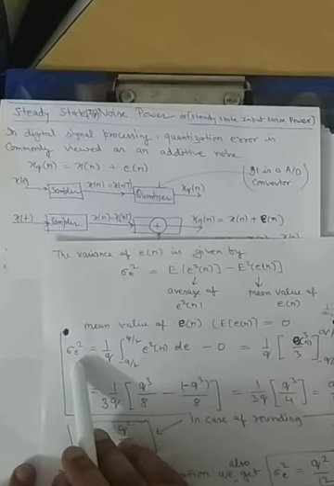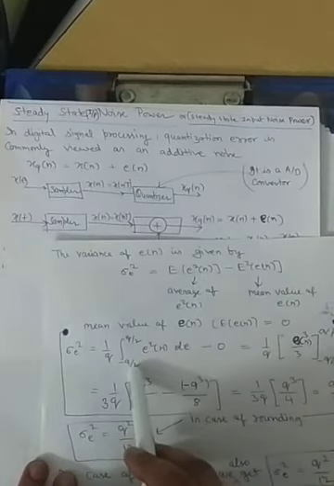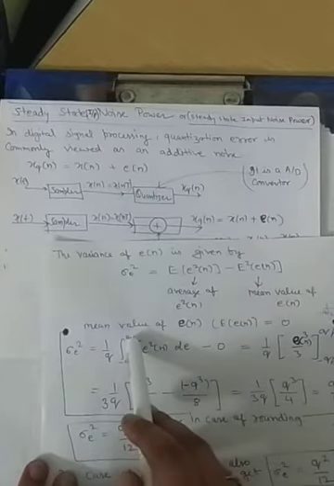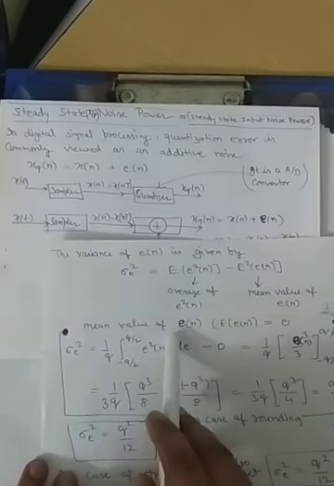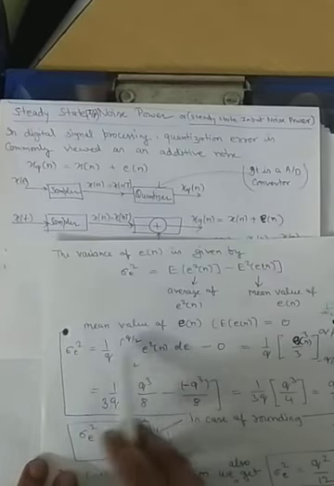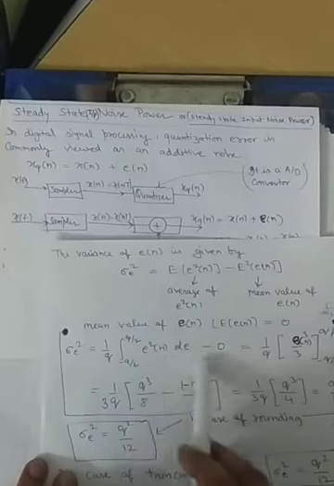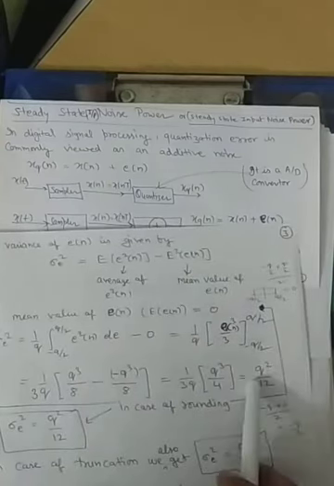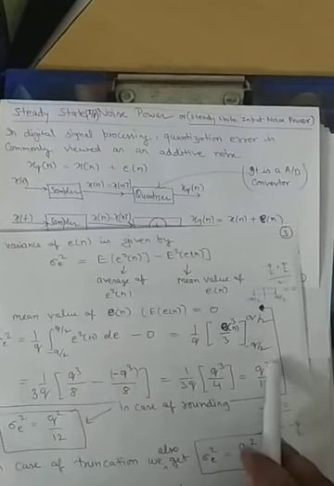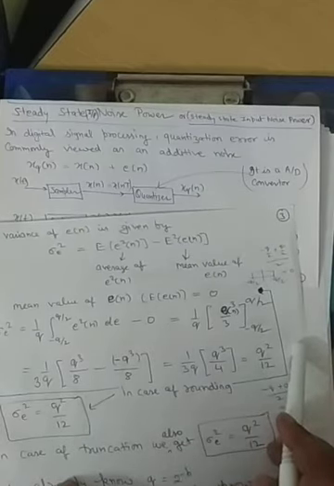Now in the variance calculation, the energy of the noise signal is calculated over the entire duration of the signal, that is from minus q by 2 to q by 2, and the overall range is q. So in order to take the average of this energy, we divide by q, because the mean is 0 here. We put the 0 value in this formula, and after doing the mathematical calculation, we get the variance equal to q square by 12, where q is the step size of the signal.